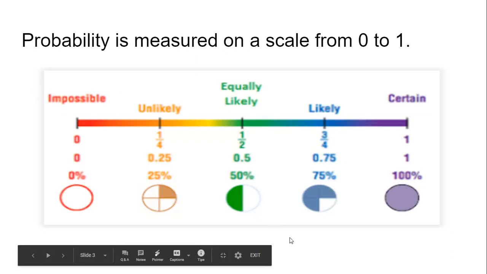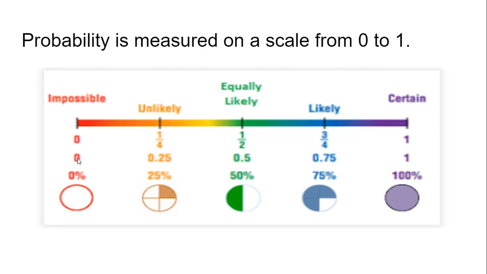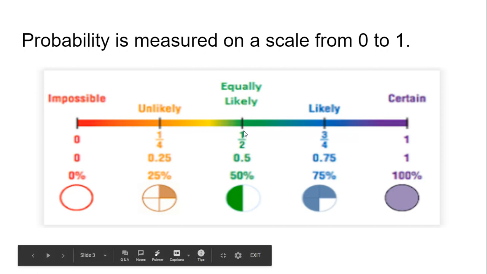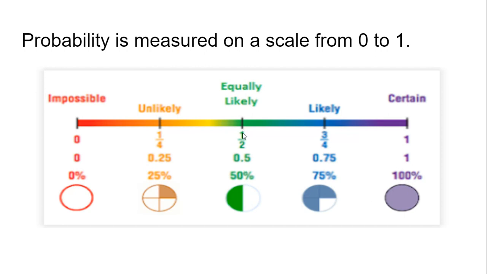All right, probability is measured on a scale from 0 to 1. You can see here things that are 0 or 0% are impossible. Those are things that cannot happen. They never happen. Things that always happen have a probability of 1 as a decimal or 100%. Those things are certain to happen or always happen. Things that are right in the middle happen 50% of the time or 0.5 or half the time. Those are called equally likely, sometimes called 50-50, or even chances, or even as likely as not, all names for things that happen 1/2 of the time, or 50%.